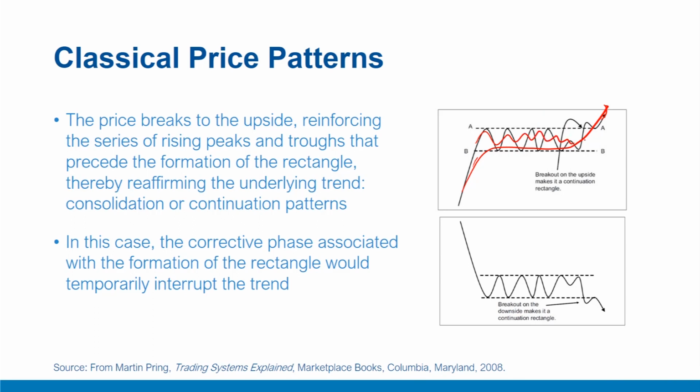So after this rectangle, there is a breakout upside, thereby reforming the underlying trend. In this case, the corrective phase associated with the formation of the rectangle would temporarily interrupt the bull market. So there is a temporary interruption. Such formations are referred to as consolidation or continuation patterns. So there is a continuation of the earlier trend before that transitionary phase.